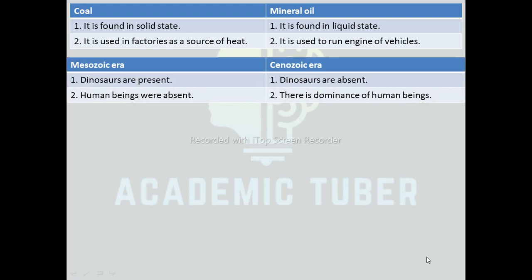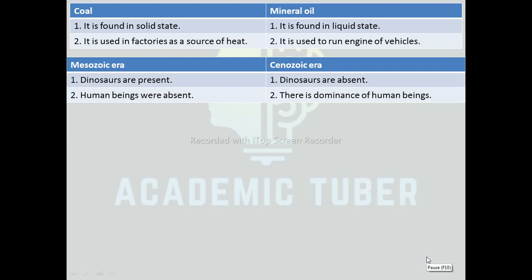Difference between Mesozoic era and Cenozoic era. In the Mesozoic era, dinosaurs are present, whereas in the Cenozoic era, dinosaurs are absent. In the Mesozoic era, human beings were absent, whereas in the Cenozoic era, there is dominance of human beings.